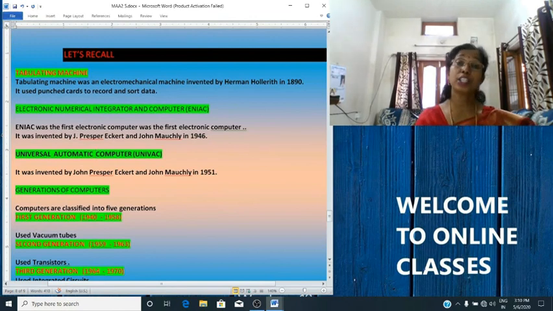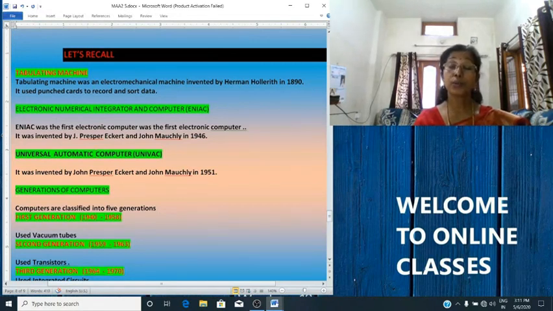Then we studied about the generations of computers. First generation computers used vacuum tubes. Second generation computers used transistors.